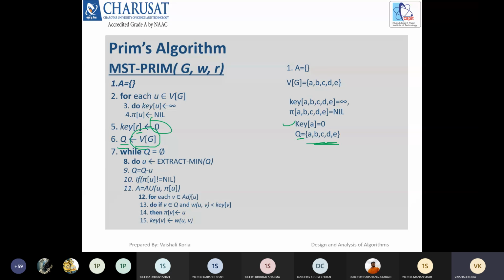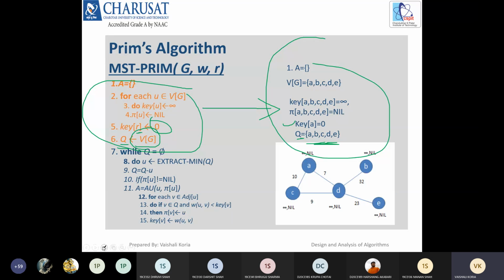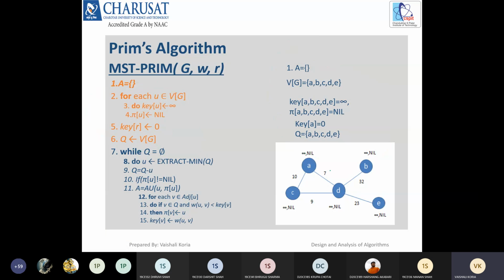Okay, then after we have to use this while loop. These steps are written here. We have done the initialization phase. Okay, so after the initialization phase, your graph will look like this. A: 0 આવે, 0 and nil. C infinite nil. Then D infinite nil. The first is the key, second is the parent. Okay, so after the initialization, this will be your graph.